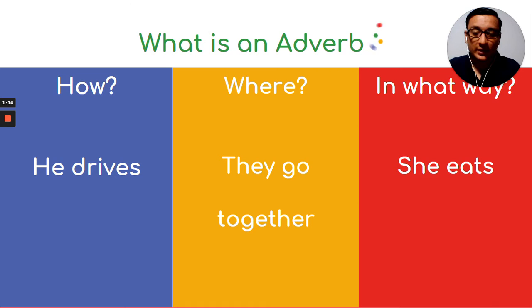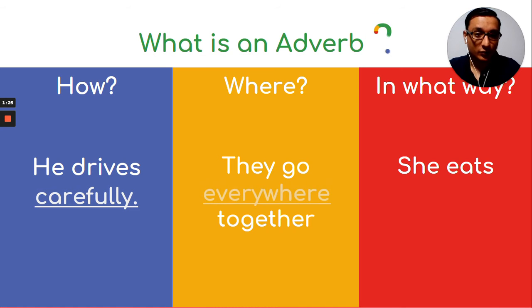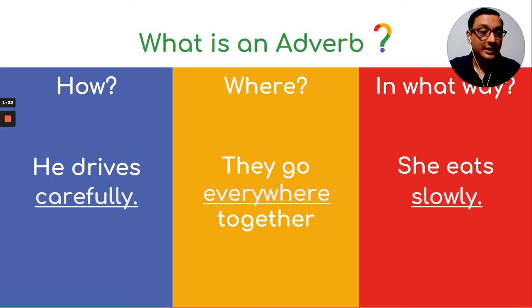Now, let's continue with this. How, where, and in what way? We have, he drives. How does he drive? Carefully. Where does he drive? Probably they go everywhere. That is your adverb, everywhere. In what way? She eats slowly. So if you check, most adverbs are actually composed by adding the ly at the end, like carefully and slowly. There are others that are formed with different words. Okay, so that's something we have to be very careful about.